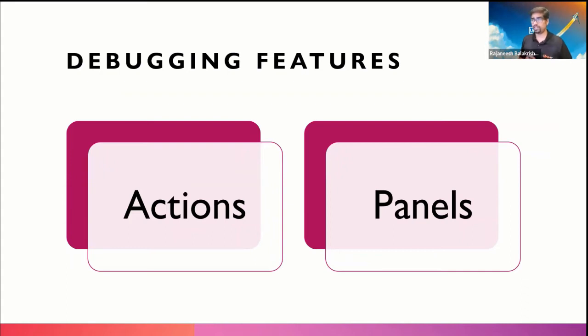When I say features, there are 2 types: one is the actions, and the other is the panels. The actions are visible all the time, so we can see them and take action based on that feature. But a panel is visible only during the runtime, during the execution of the program. Let me open UiPath and let us see the actions and the panels.